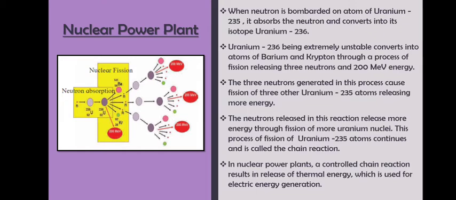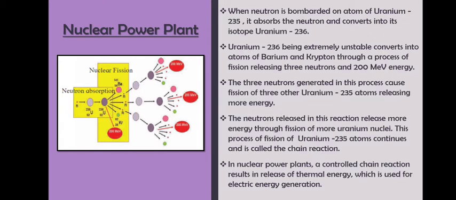The first step will take place again. So the neutrons released in this reaction release more energy through fission of uranium 235 atoms, and it continues and is called the chain reaction. So first, a neutron attacks uranium 235, converting it into uranium 236.